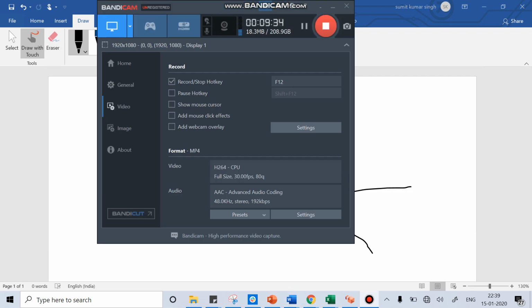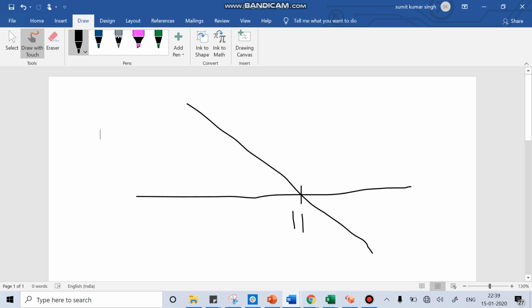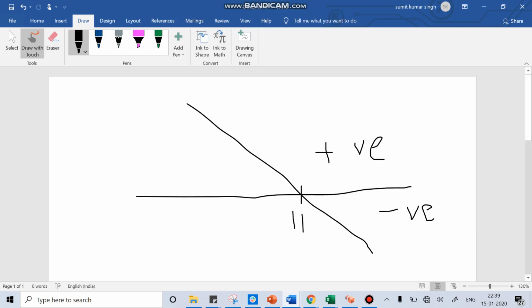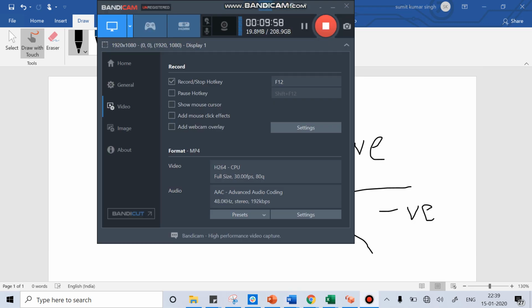This is the way we decide the payoff diagram. Above this line is your profit and below this line is your loss. This is the payoff diagram of a short position holder: if the price is less than 11 rupees, the short position holder will get a gain, and if the price becomes more than 11 rupees, the short position holder will get a loss. This is how you can understand the payoff diagram.